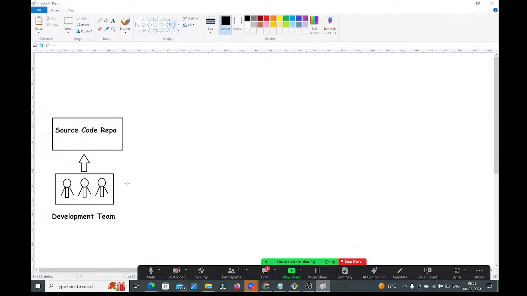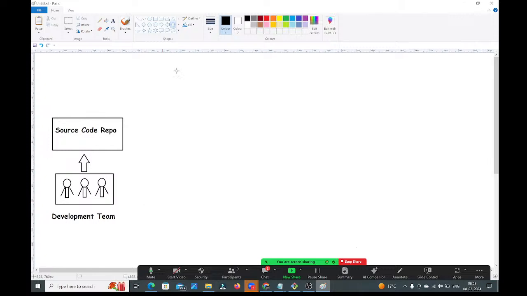Same here. As the operations team, I need to deploy the application. I need to deliver the project to the client. If you want to deploy the application, what do you require? You require the infrastructure. Where are we going to create that infrastructure? We are going to create it in the cloud, in the public cloud. So if you want to create the infrastructure, what do you require, guys?